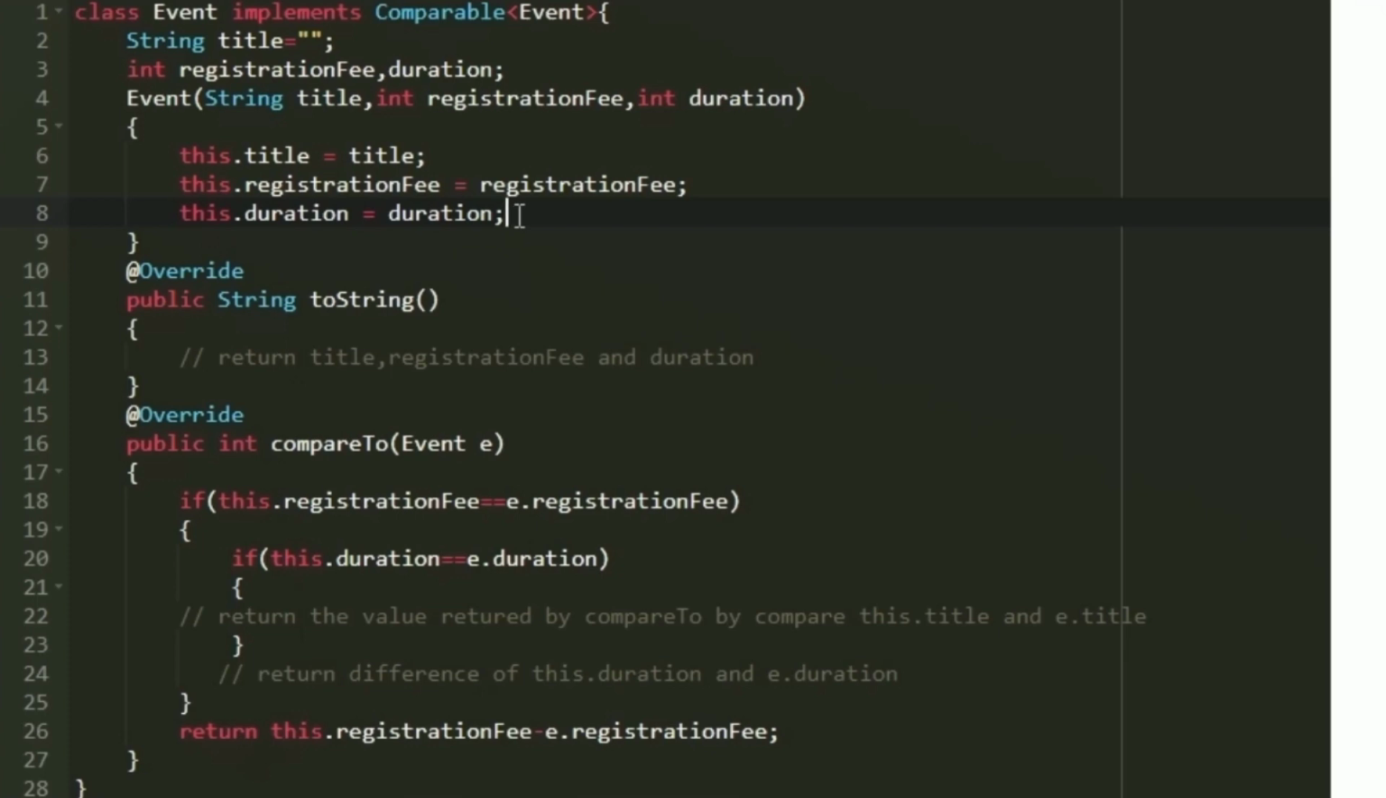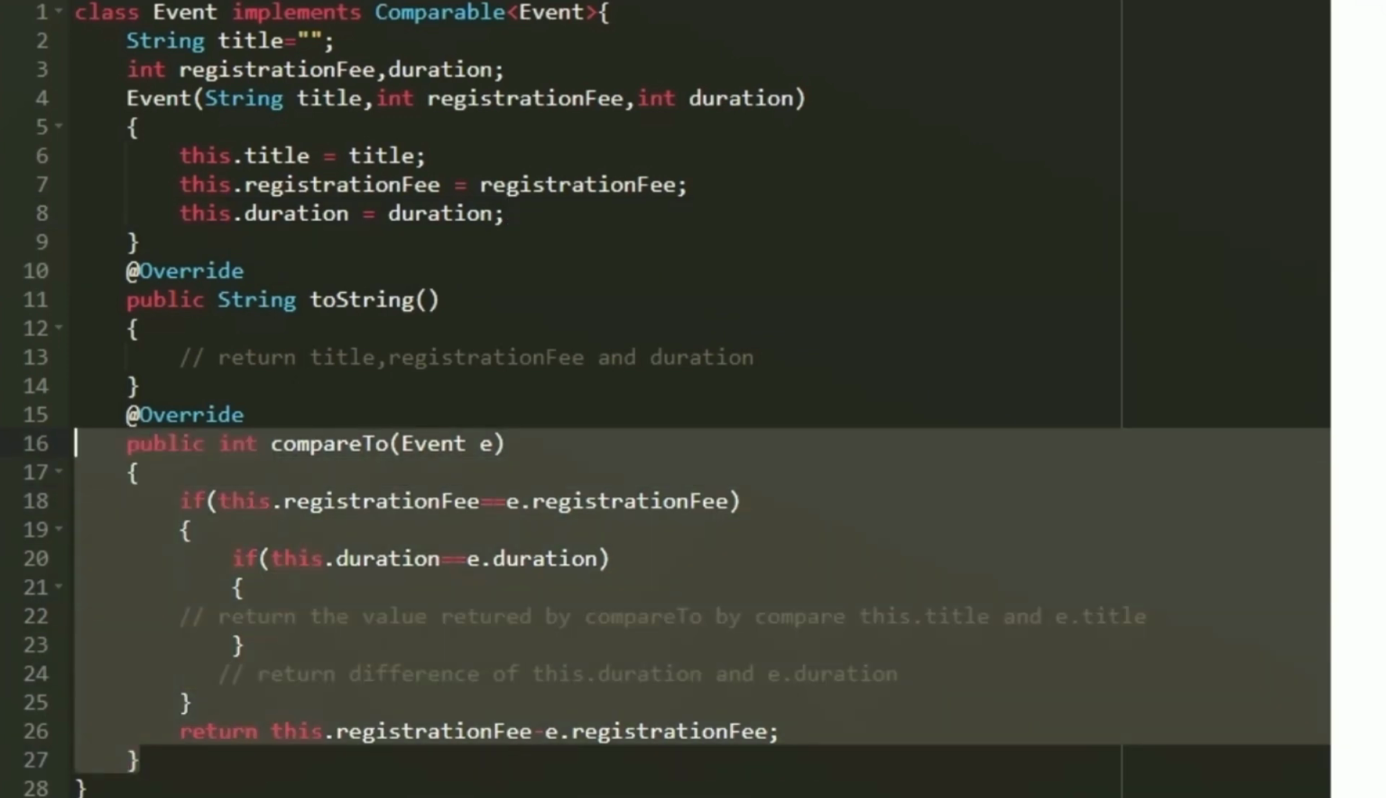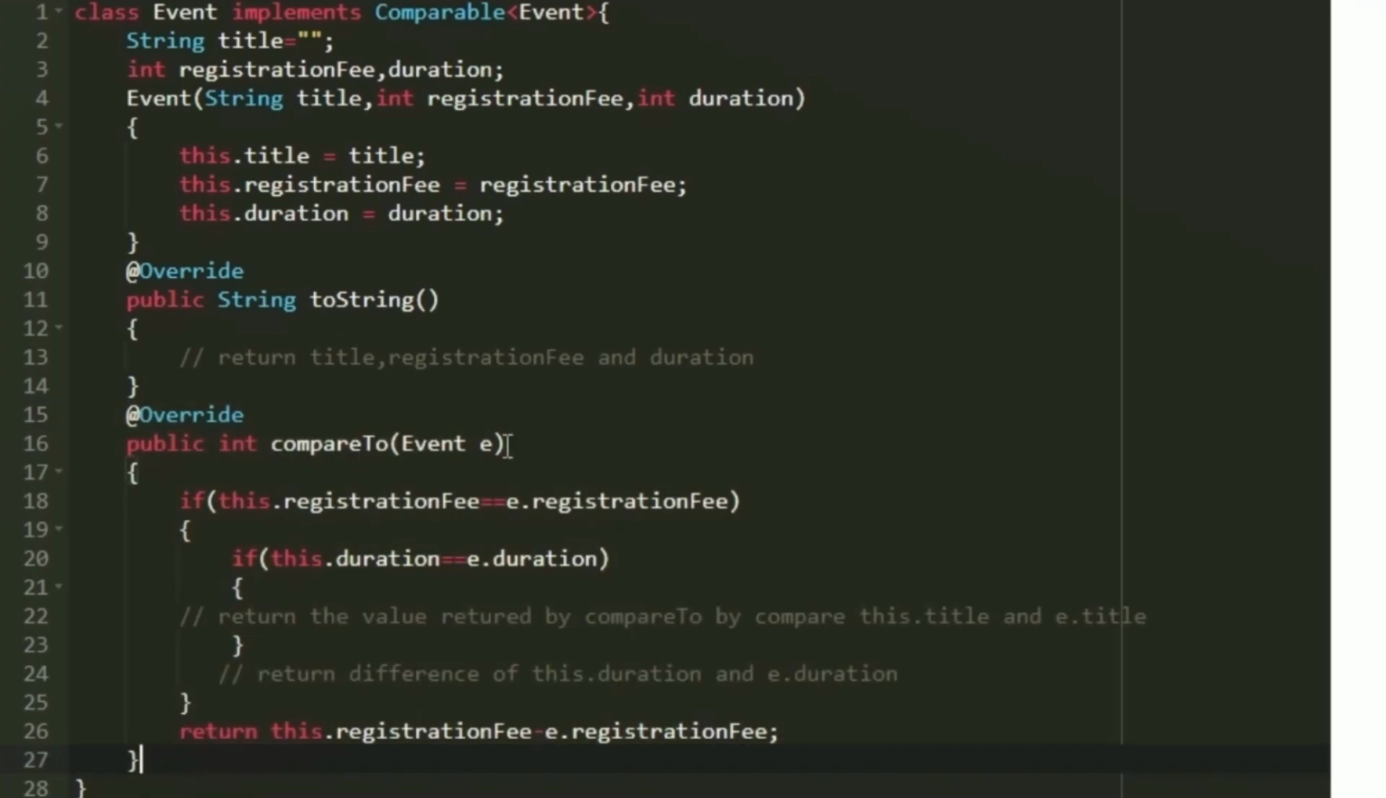Now we have to write the logic for custom sorting. Here we have to override the compareTo method in order to achieve that. So here I am going to redefine the method named compareTo. In the compareTo arguments we are accepting one object, an event named e, and then we will be comparing this and e. The two records must first be sorted based upon the registration fee, and only if both have the same registration fee will we move on to duration and then title.